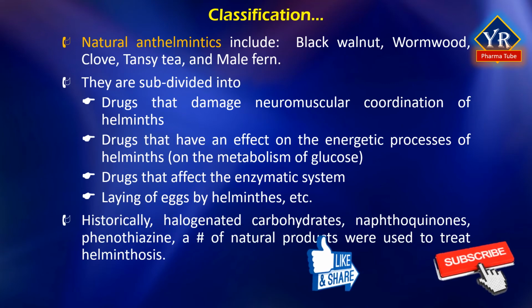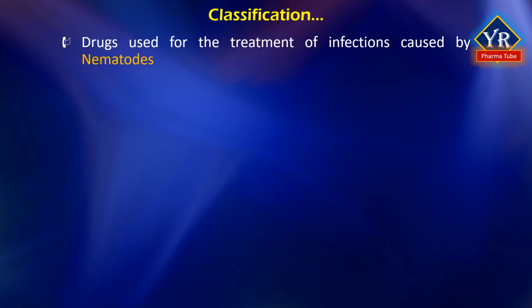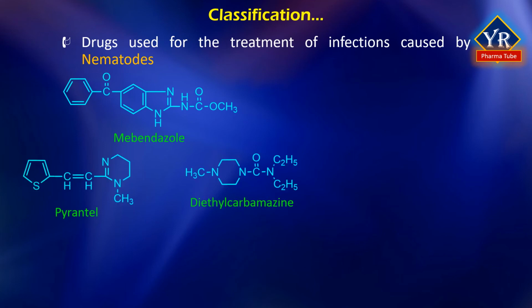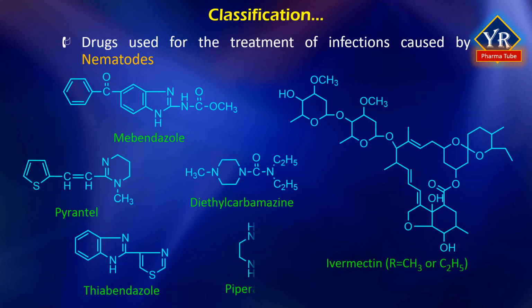Historically, halogenated carbohydrates, naphthoquinones, phenothiazine, and a number of natural compounds isolated from leaves of sagebrush and ferns, either oils that are derivatives of pinene, alkaloids of the ericoline group, alkaloids of the emetine group, and many others were used to treat helminthosis. These are the structures of the drugs used for the treatment of infections caused by nematodes.